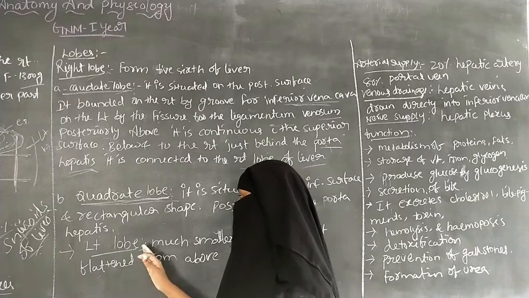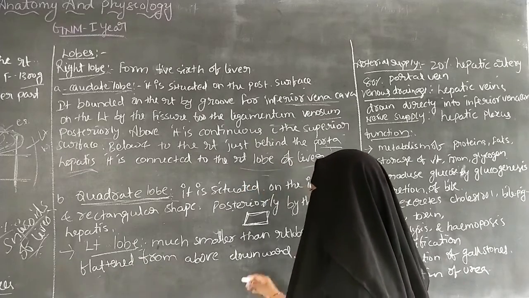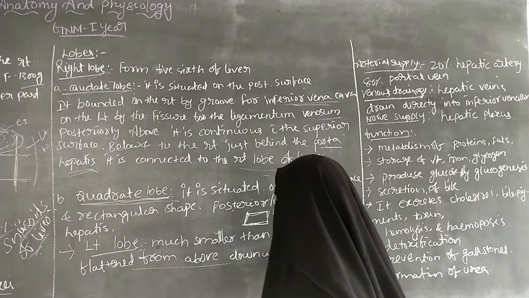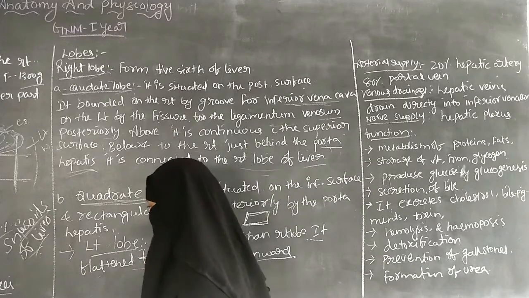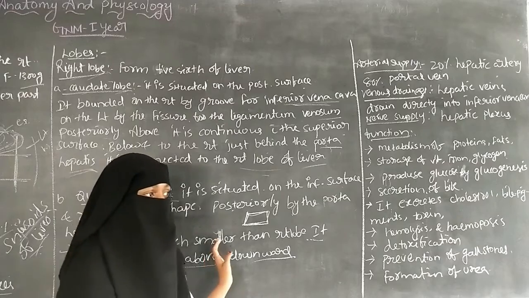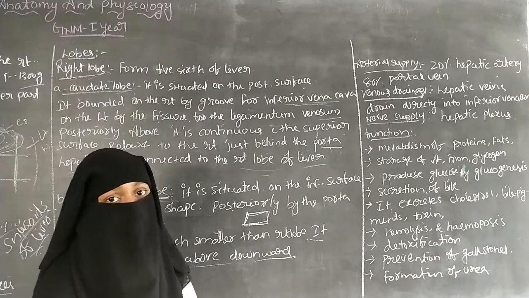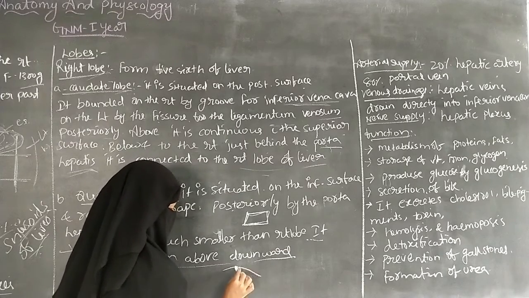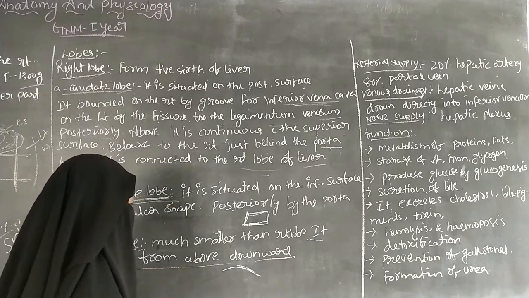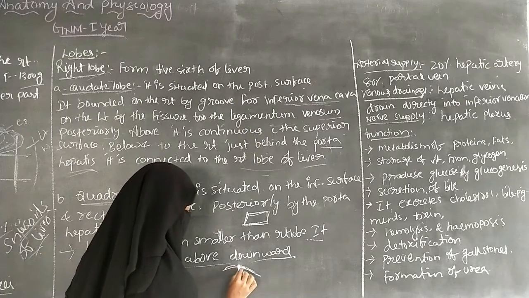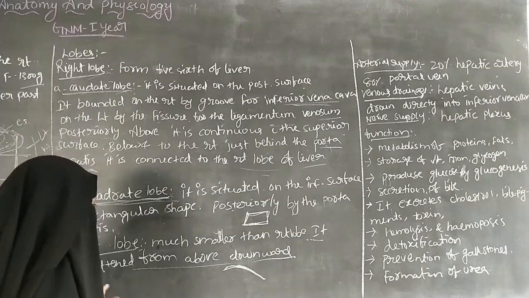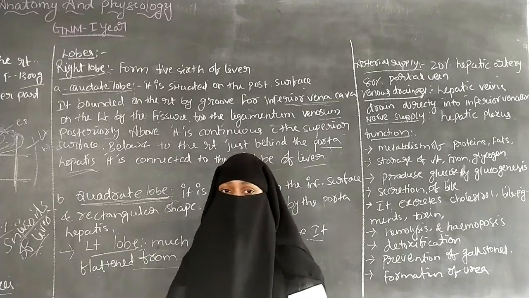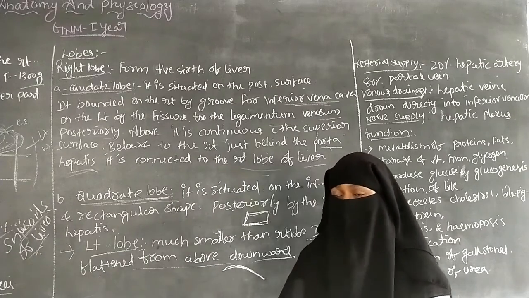So next one is the left lobe. It is smaller than the right lobe, and it is flattened from above downward. So the left lobe is smaller when compared with the right lobe, and it is flattened from above downward.